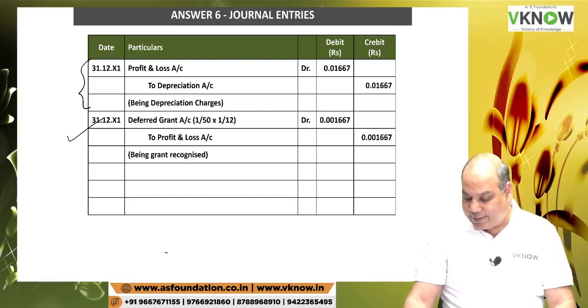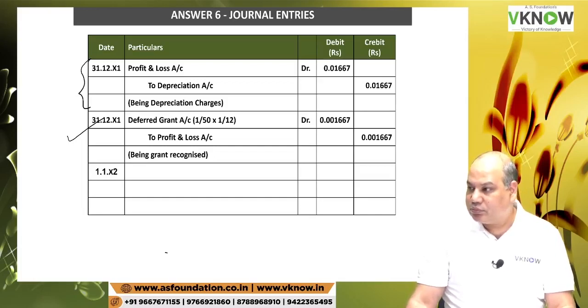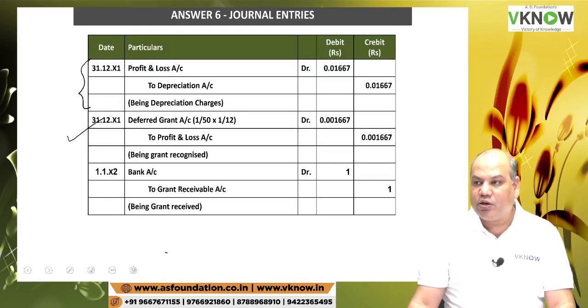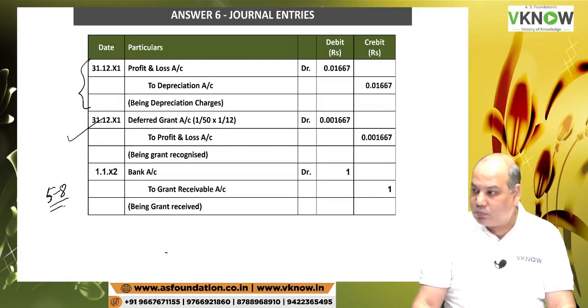Okay. And now one more entry. You have received the grant on which date? 1st January 20x2. So we will pass an entry, bank account debit 1 million to grant receivable 1 million, being grant received. Just go through the question and go through the answer again, because it can be something around a 5 to 8 mark question in the exam. Maybe 5 marks only. Got it?